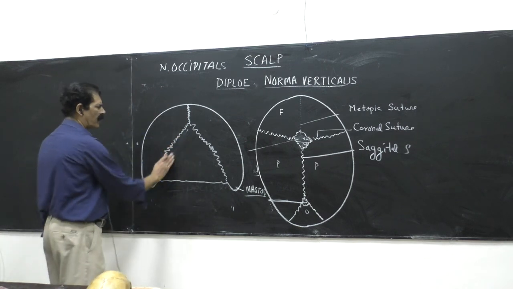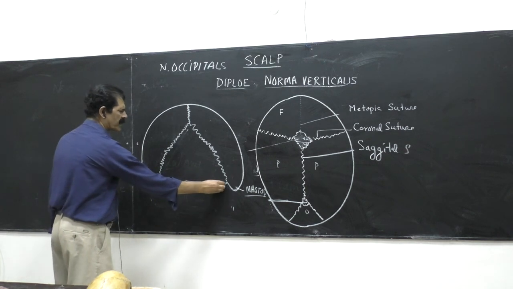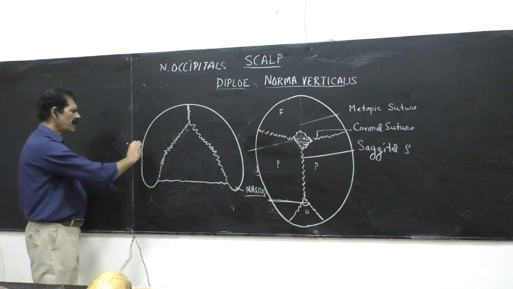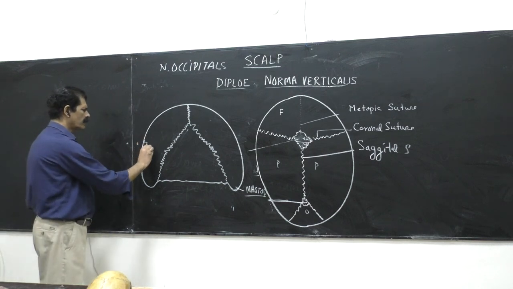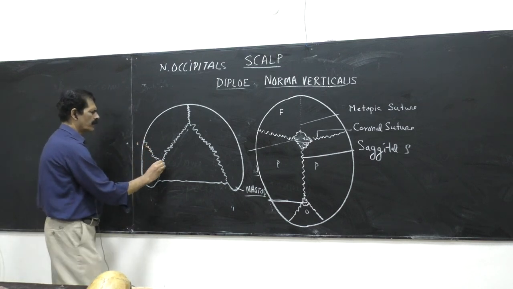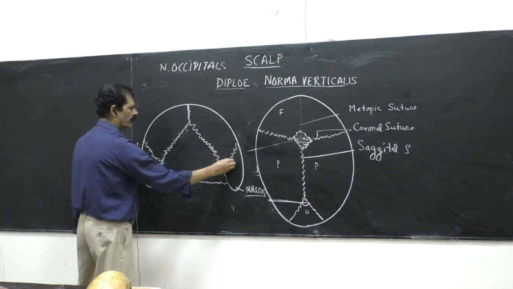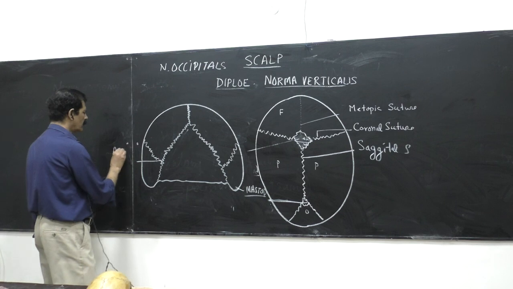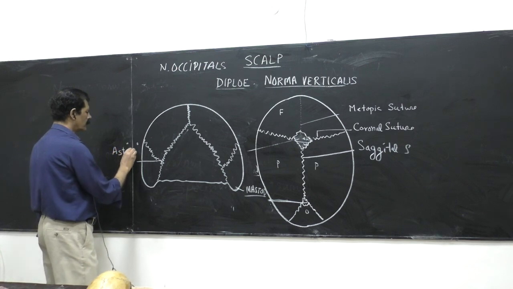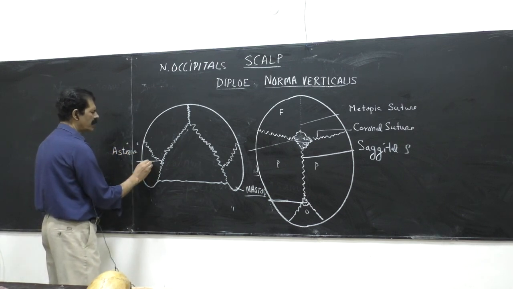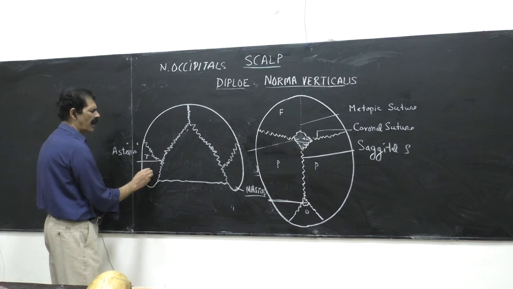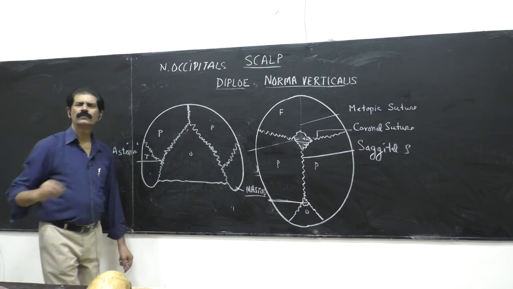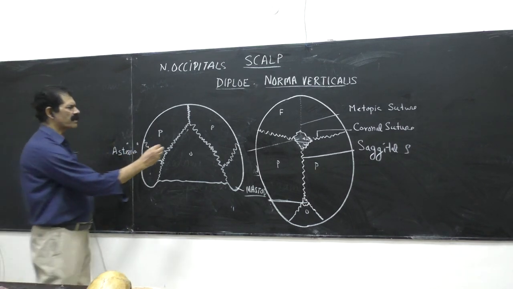And this triangular area is the occipital bone. This is the end of the skull. So this is how the lines go. And this point is the asterion. This is the temporal bone. Mastoid bone is the part of temporal bone. This is the parietal bone. This is the occipital bone. What you see here, features.